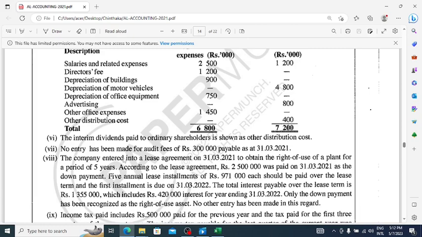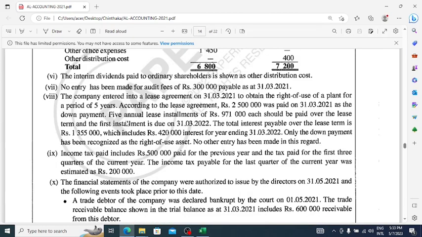Now we are moving on to adjustment number 8. The company entered into a lease agreement on 31st March 2021 to obtain the right of use of a plant for a period of 5 years, right? So the company has entered into a lease agreement, right?